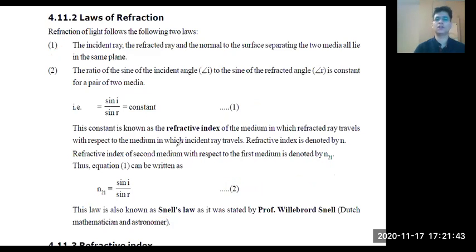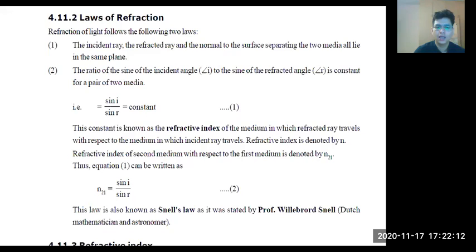Now, the next term: what is this constant, this refractive index? Think about it. Suppose you talk about any medium, glass or water. The speed will be different, yes or no? In some cases it will be fast, in some cases it will be slow. But we have to take one reference speed. Yes or no? Tell me.